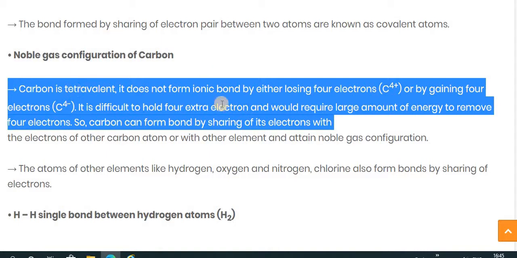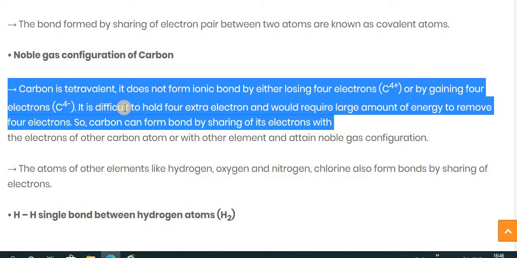It does not form an ionic bond by either losing 4 electrons or gaining 4 electrons. As we saw in the third chapter, carbon does not form ionic bonds.